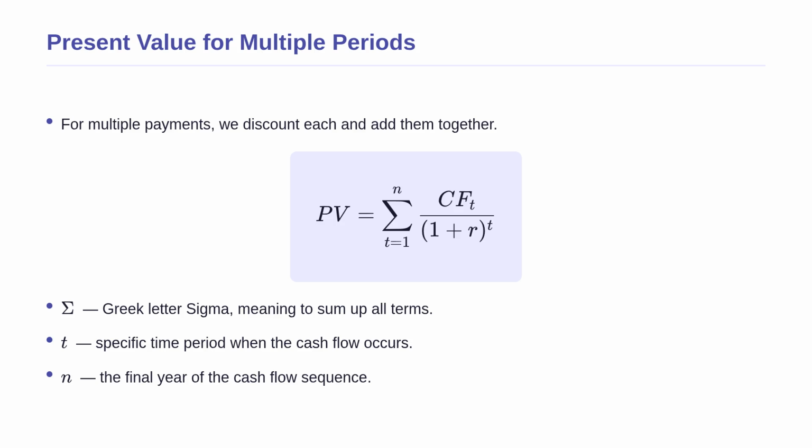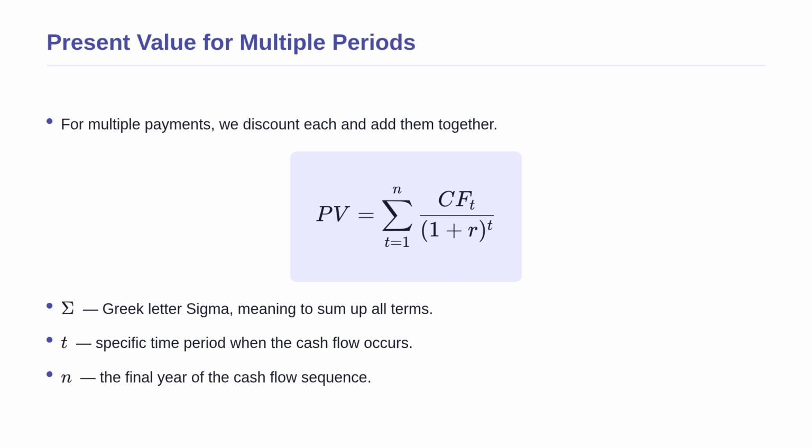Building on that single period formula, what happens if we have multiple payments over several years? We simply discount each payment by the number of years we have to wait for it, and then add them all together. The mathematical symbol for adding them all together is the Greek letter sigma.